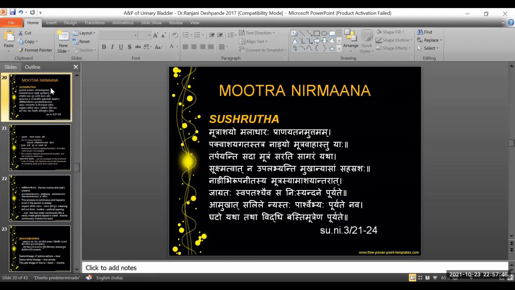So trying to break this particular shloka and understand it line by line. In the first line we have Mutrashayo Maladharaha Pranayatanam Uttamam. Mutrashaya, Maladhara is nothing but the paryaya, that is the synonyms, Acharya is trying to give for the basti. Mutrasya Ashaya. Ashaya is nothing but the house or the storehouse, where we store, it could be called the nest. So it is Mutrashaya, Maladhara, that is the paryaya, Pranayatanam Uttamam.